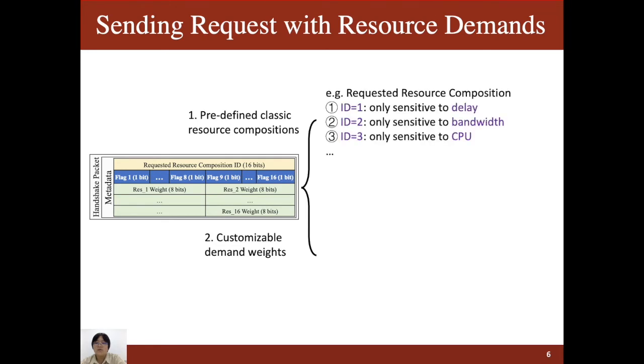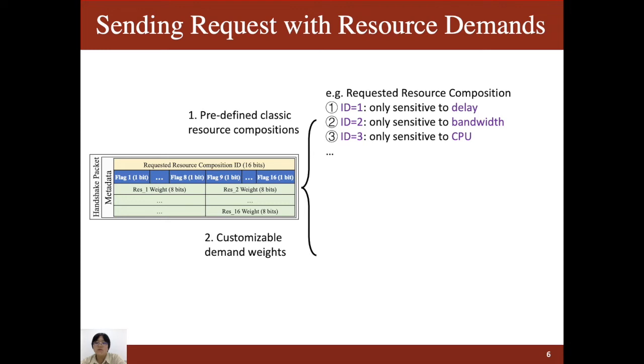For example, when ID equals 1, it means that this request only demands delay and has no requirement for other resources. In the case of predefined situations, all attributes in the metadata except the ID do not need to be transmitted because the server has stored the corresponding weights.